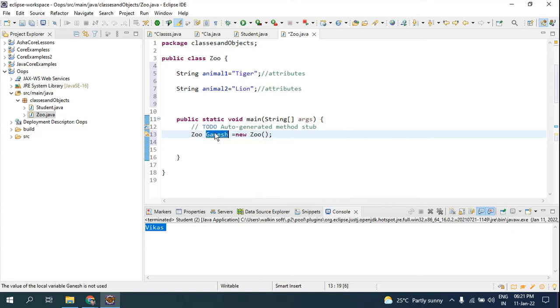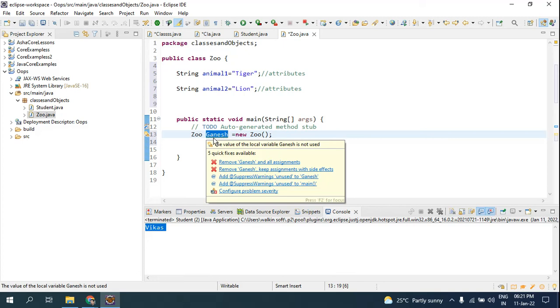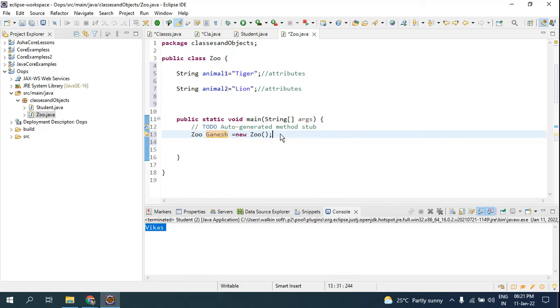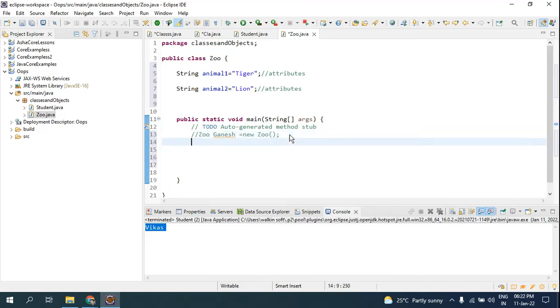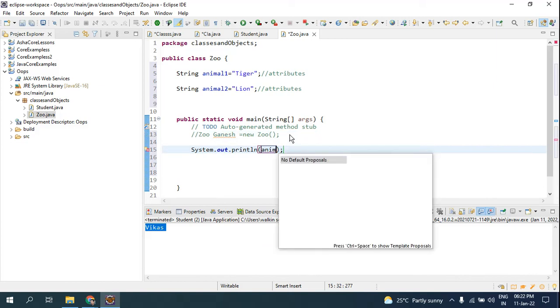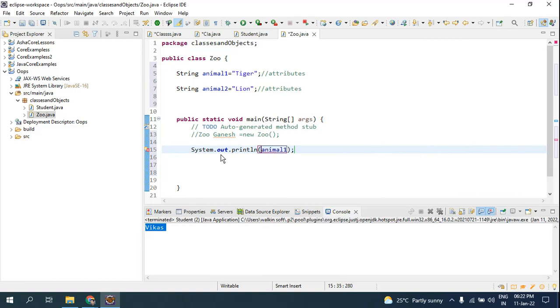So to create Ganesh, you will be using the class name of the object. So this is the object, new, class name. So Ganesh is the one who is going to get near to the animal. Now suppose I will comment it out so that there is no Ganesh. Now if you have to get to that directly, look here, it is not allowed. If I make here animal 1, look here, it is showing error, you cannot go inside of it.